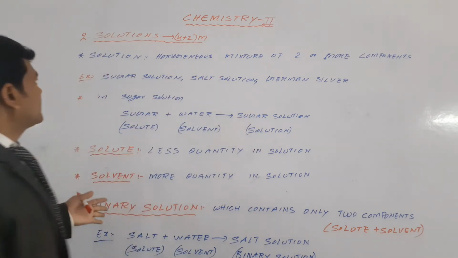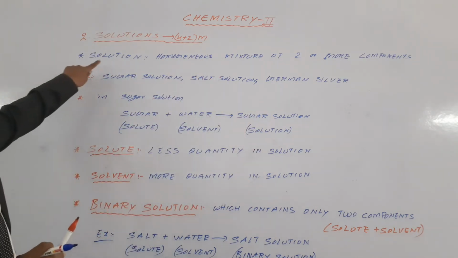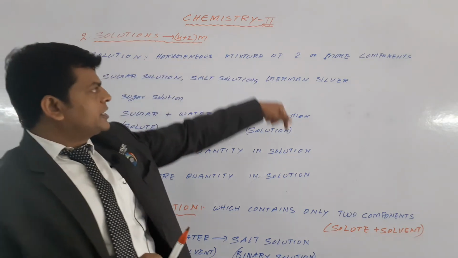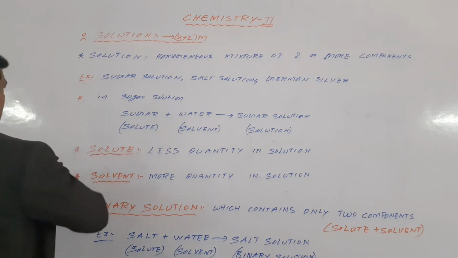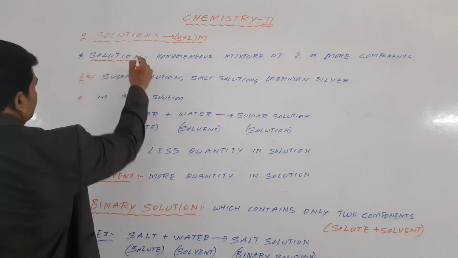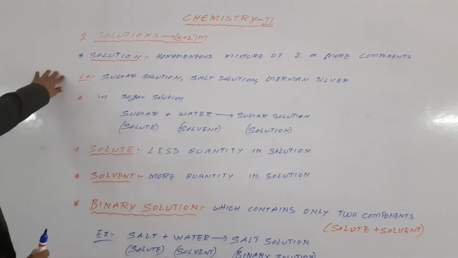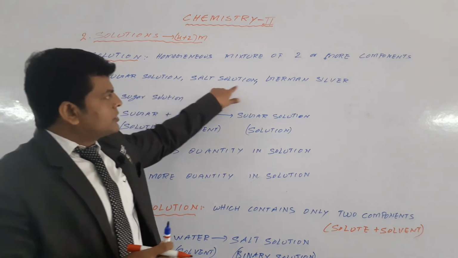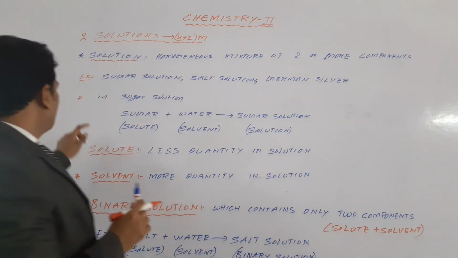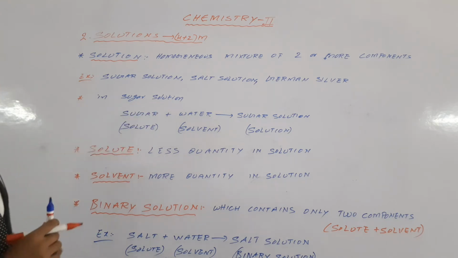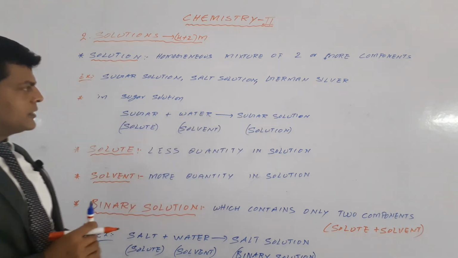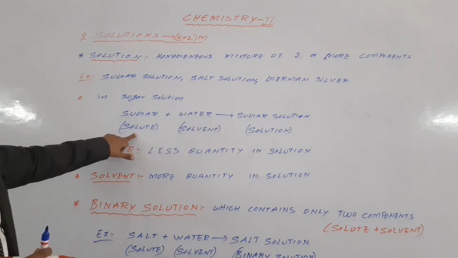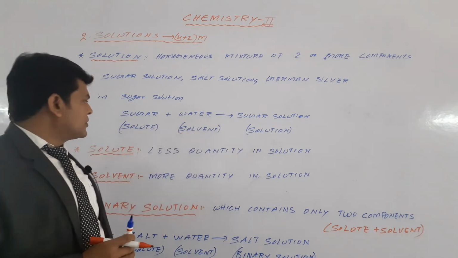So this is about solutions. A solution is a homogeneous mixture of two or more components, for example sugar solution, salt solution, German silver. In a sugar solution, sugar plus water gives rise to sugar solution. So here solute and solvent give rise to a solution.